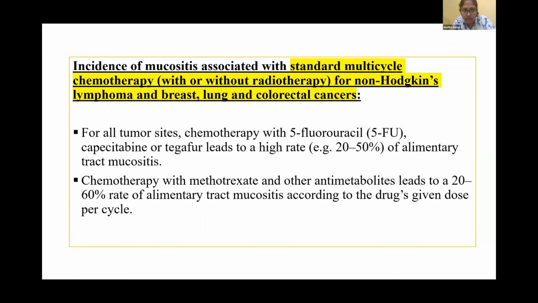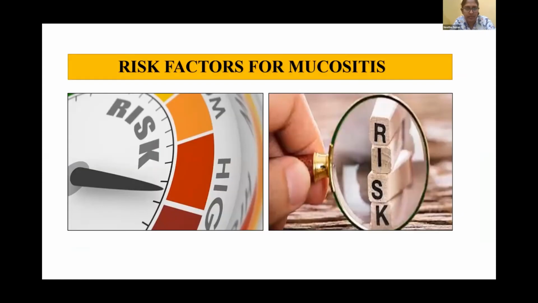And chemotherapy with methotrexate and other antimetabolites leads to a 20 to 60% rate of alimentary tract mucositis, according to the drugs given and dose per cycle. So again, methotrexate and other antimetabolites are also notorious for causing gastrointestinal mucositis. What are the risk factors for mucositis?